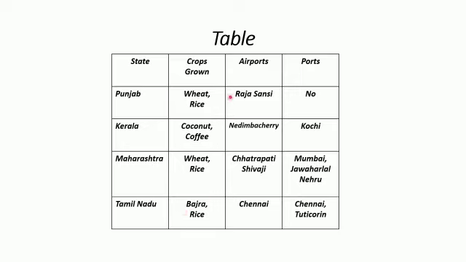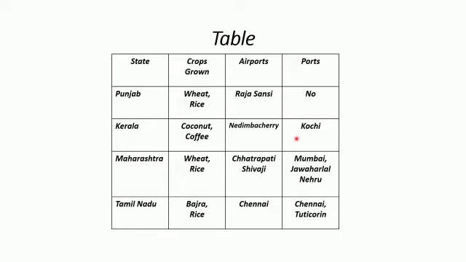Now, airport. In Punjab, Raja Sansi. In Kerala, Nedumbassery. In Maharashtra, Chhatrapati Shivaji. In Tamil Nadu, Chennai. In Punjab, there is no any ports.